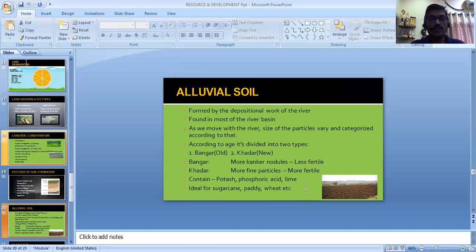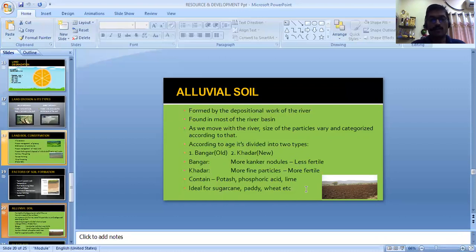As we move with the rivers, the size of the particles varies and is categorized accordingly, because water needs more time or space to erode the soil. So automatically, the more distance the water covers, the finer the soil particles become. According to age, alluvial soil is divided into two types, Bangar and Khadar. Bangar is also called old alluvial soil, and Khadar is also called new.